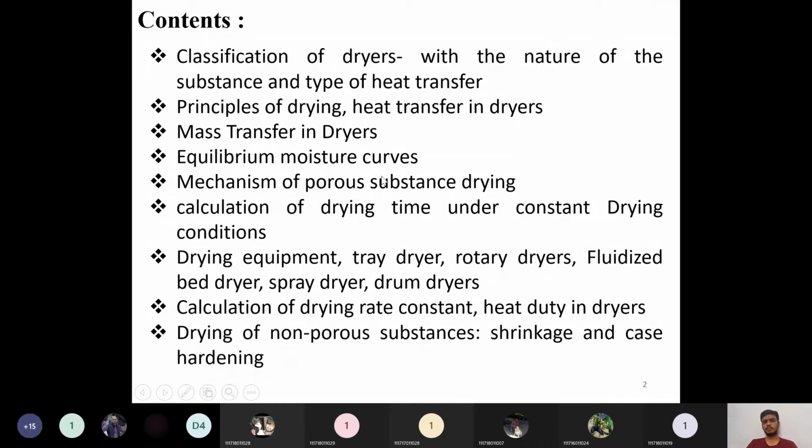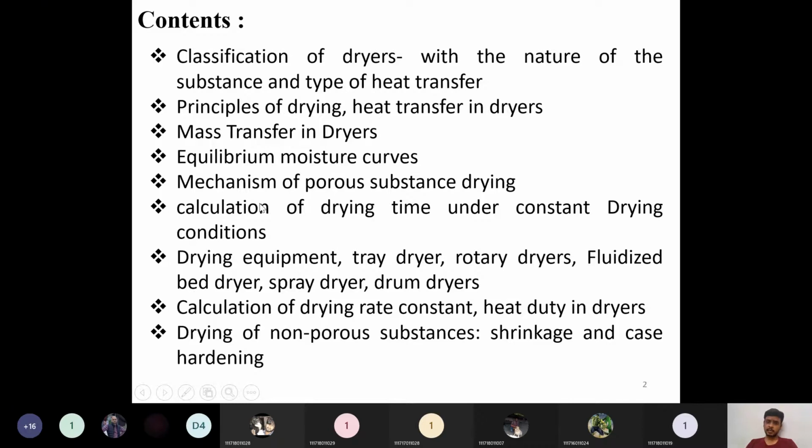Then the next topic is the mechanism of porous substance drying. What is the mechanism of porous substance drying? There are two types of solids: one is non-porous and the other is porous. How does the drying process take place in a porous substance, and how is it differentiated from a non-porous substance? Whether it may be capillary diffusion, simple gas diffusion, liquid diffusion, or pressure induced transport, these many mass transfer mechanisms are there. So what type of mechanism exactly is going on in porous solids as well as non-porous solids, we have to see in this topic.